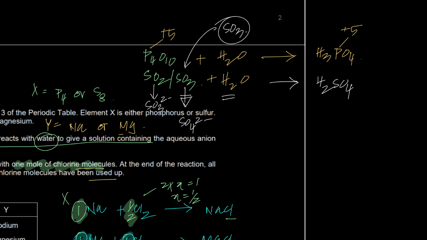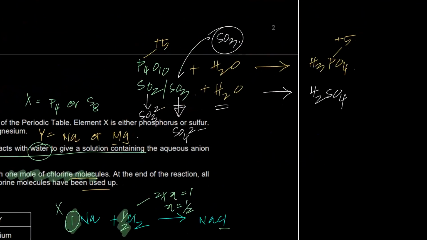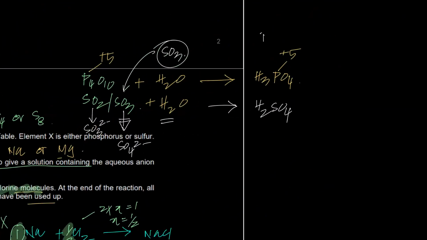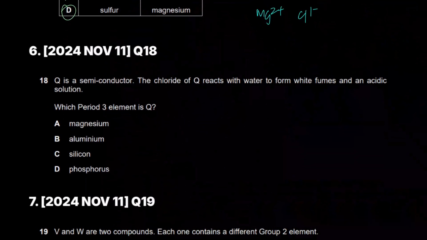This is what I mean when I say concepts are very important. So that's it. So I've given you even the equation. See, in this case, phosphate is PO4 3-, not PO4 2-. That's it. Q is a semiconductor.